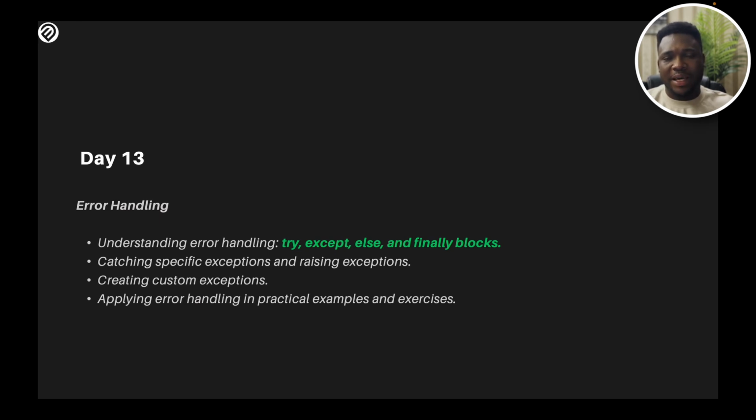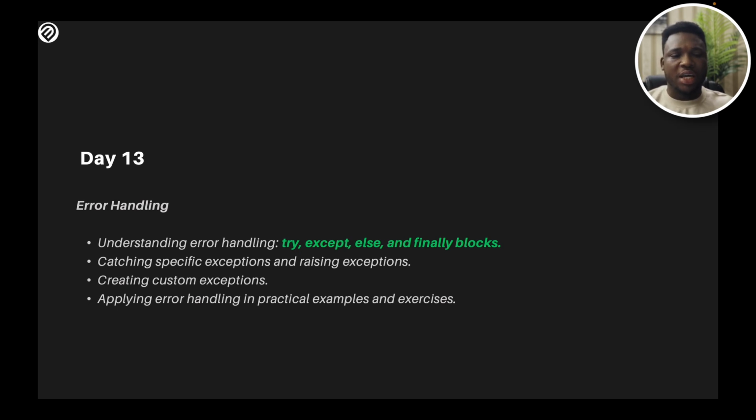And when you're building a complicated system, you're building an application, you're trying to do data transformation, sometimes you just want to be very proactive in managing or handling your errors. You want to tell the computer system, I know that there's likelihood of having maybe syntax error here, error in number, invalid numbers, or whatever error. I just want to be proactive. I want to preempt you. This is the error message I want to get out. And if you don't handle errors, your program is going to crash because Python runs in a sequence and the first part has to be completed before the second part has to go on.